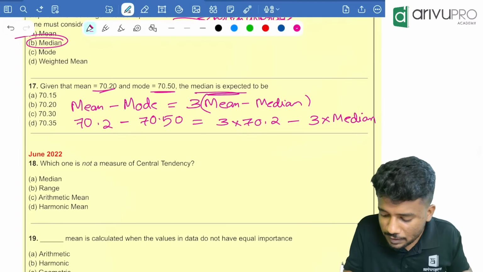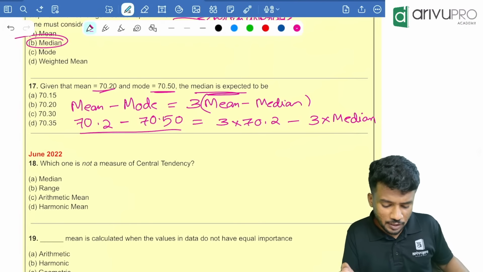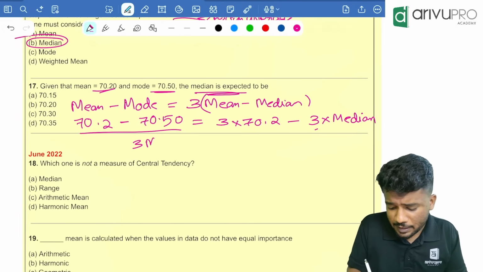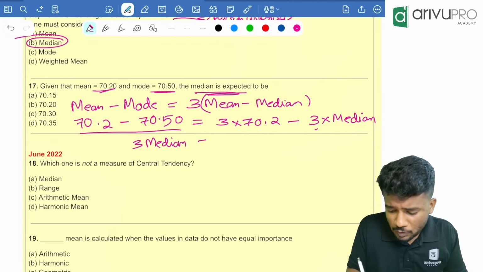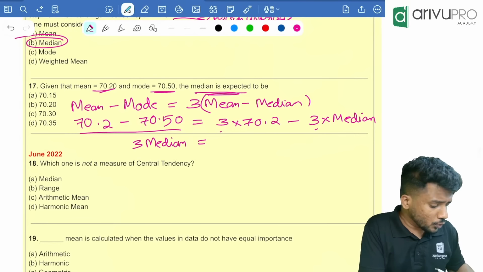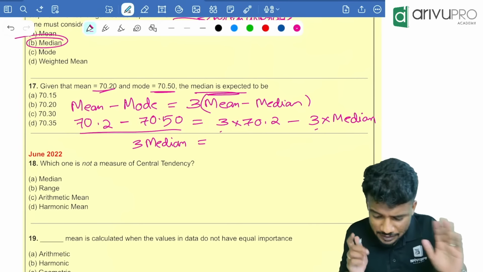Take your calculator and start doing it. I will take the 3 median to the other side. 3 median is equal to, so 3 into 70.2 is how much? 210.6.